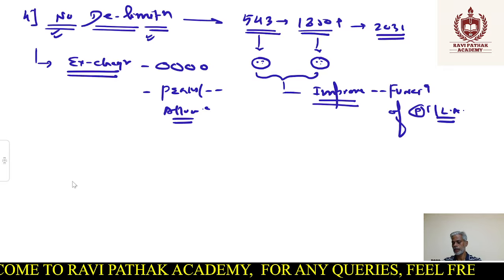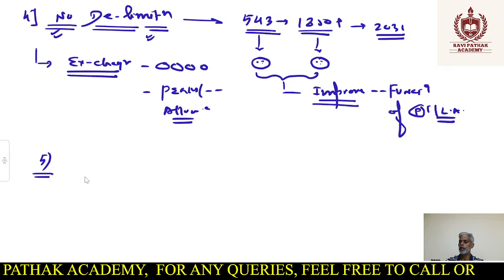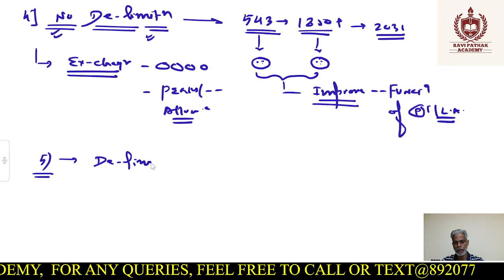Or another option could be what? Let's say, for example, the fifth outcome, that we should do the delimitation. That means delimitation must be done.